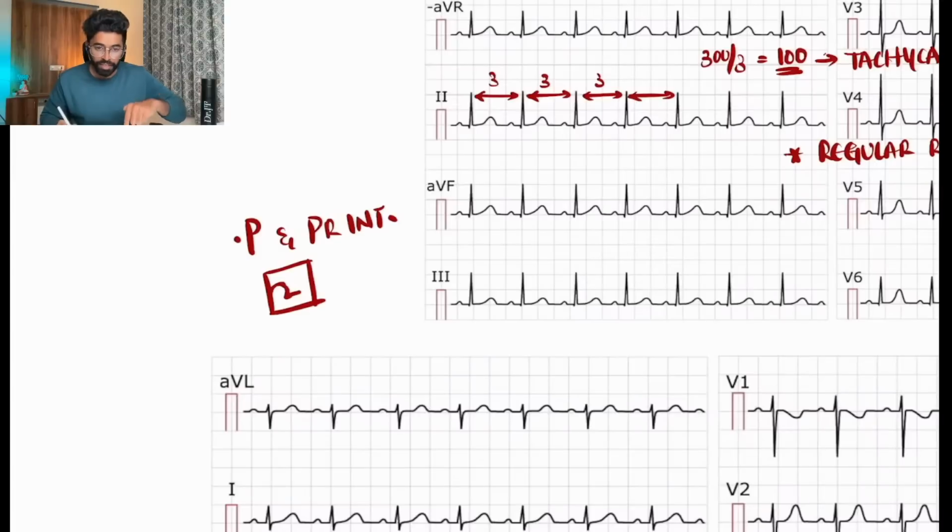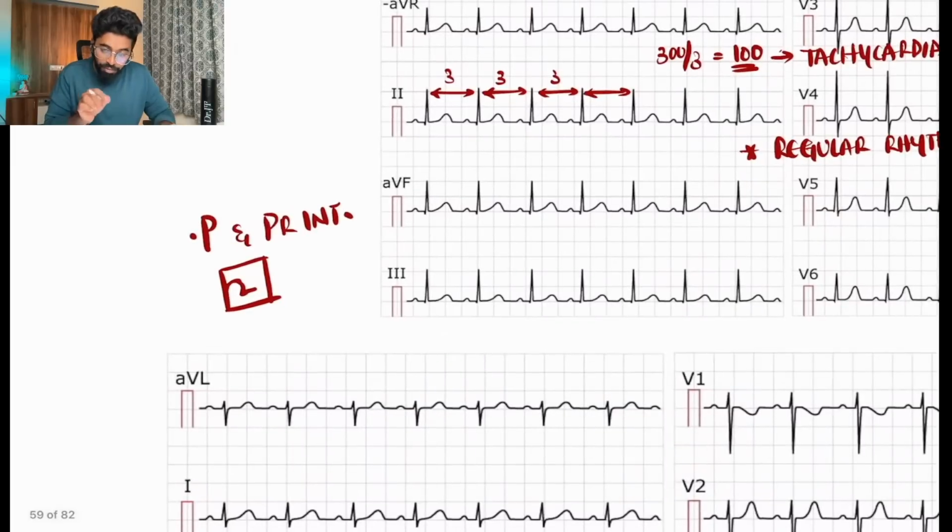Remember very clearly, only half of the large box. Do not worry about whether it should be 0.12 seconds or 0.2 seconds. That doesn't matter. The P wave and the PR interval should occupy only half of the large box. If it is occupying only half of the large box, then it is said to be normal SA nodal function.